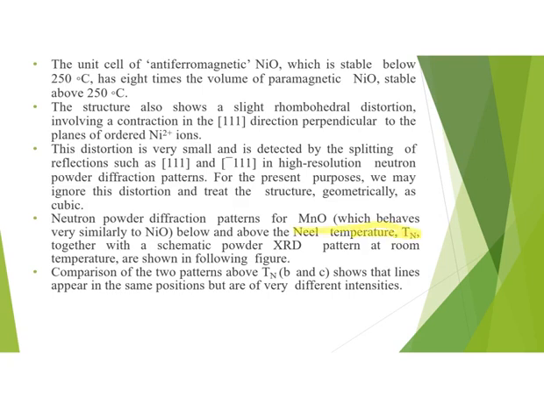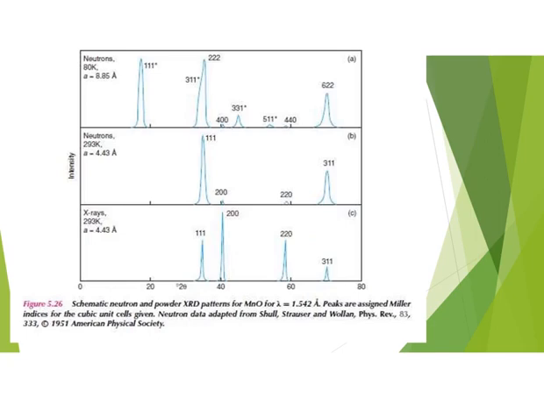What is Néel temperature? Néel temperature describes a temperature limit at which an antiferromagnetic substance becomes a paramagnet. It is called Néel temperature because it was discovered by Louis Néel for the first time. This slide is a schematic representation of neutron and powder X-ray diffraction patterns for manganese oxide having wavelength 1.542 angstrom.